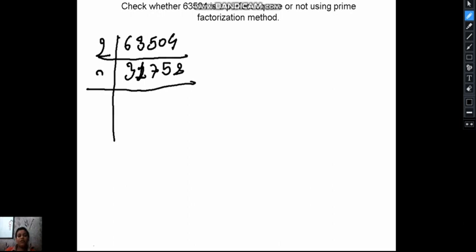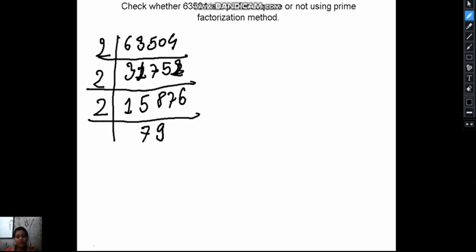Once more we will divide by 2, and once more we will divide by 2.